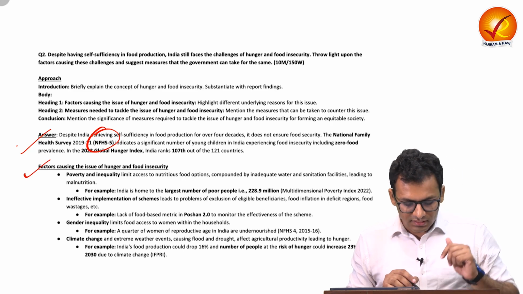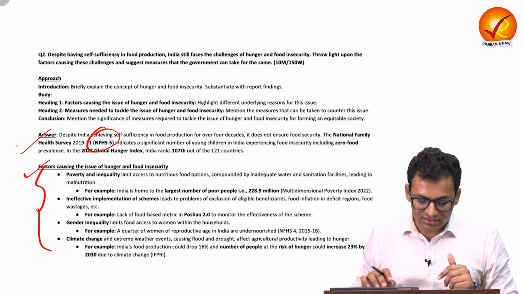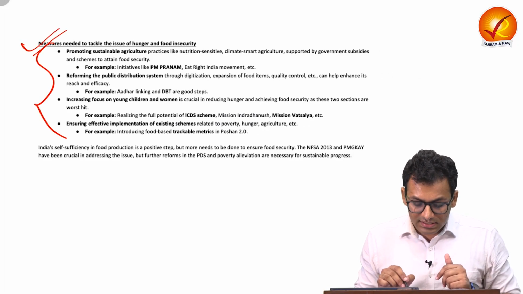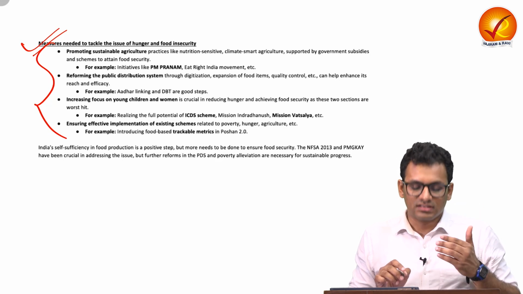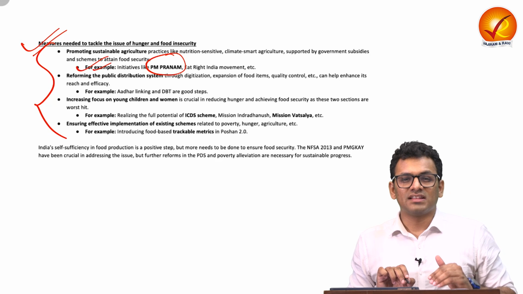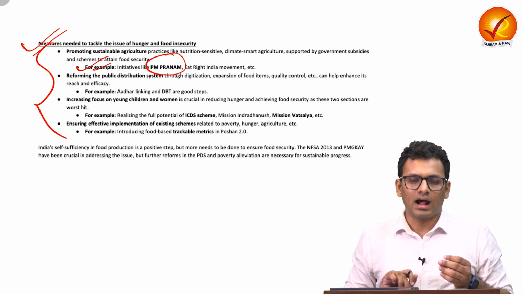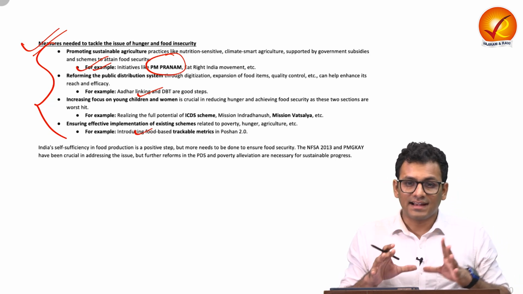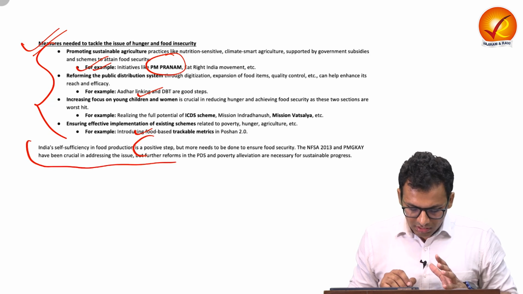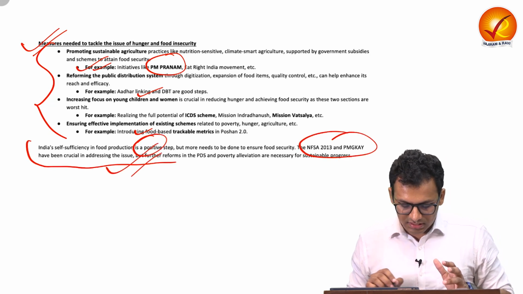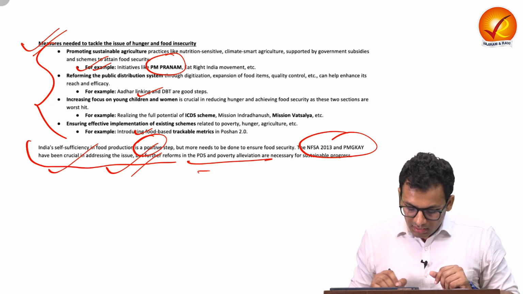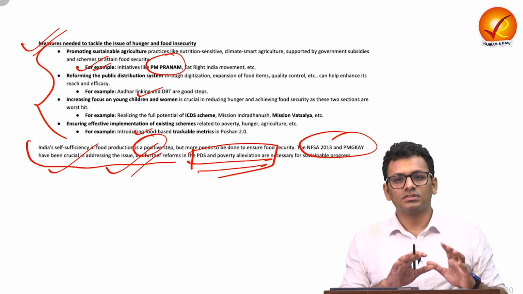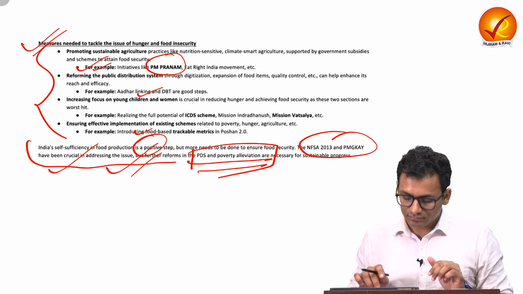You can talk about, in the body one, different factors: poverty, inequality, climate change. Apart from that, in the measures part also, you can add multiple points, and it's always advantageous to add substantiation, because substantiation will definitely give depth to your argument. So you can use model answers to understand how you can add substantiation, and in the conclusion you can talk about how it's a positive step and different initiatives are crucial. At the same time, poverty alleviation and reforming the PDS structure is also the need of the hour. So this is the answer for question number 2. Now let us move to